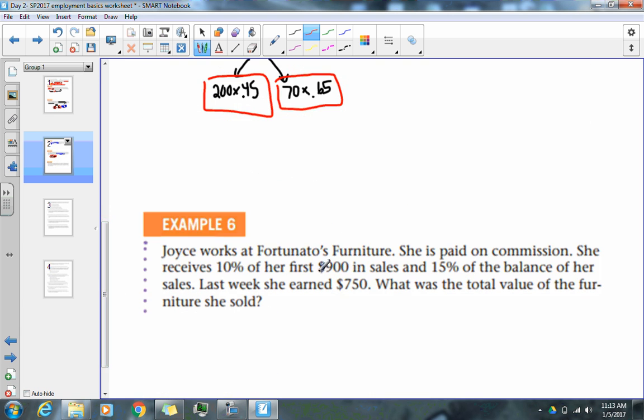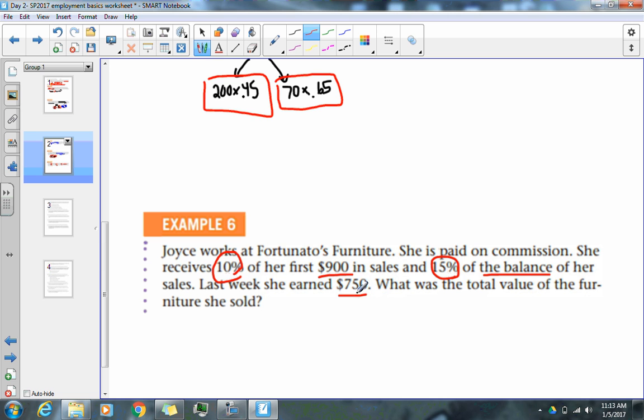Joyce works at a furniture store. She is paid on commission. She receives 10% of the first $900 in sales, and then 15% of the balance. She earned 750. What was her total value?